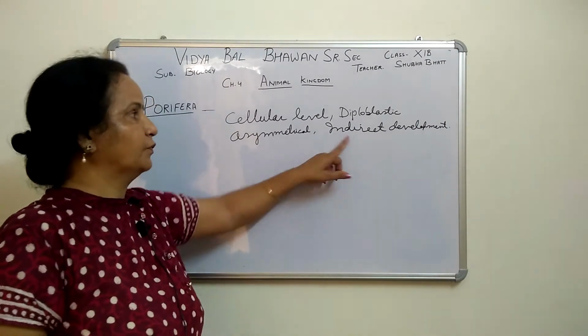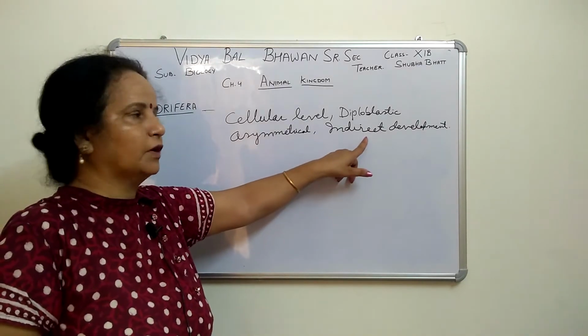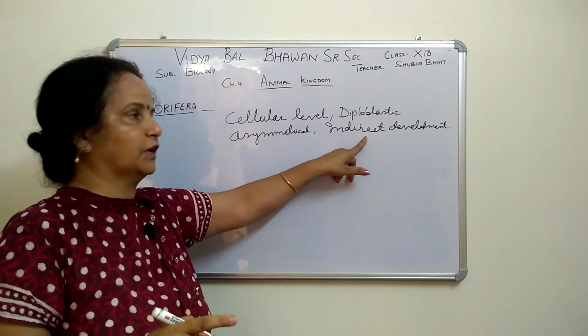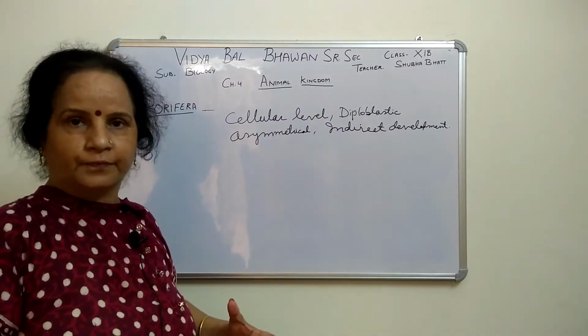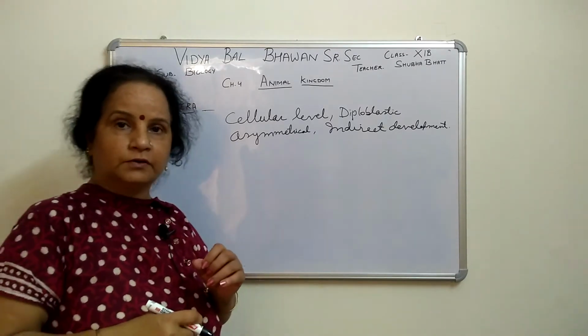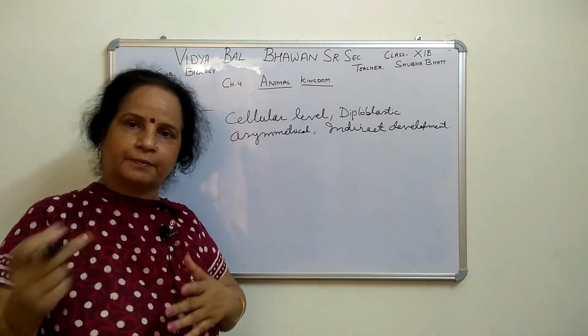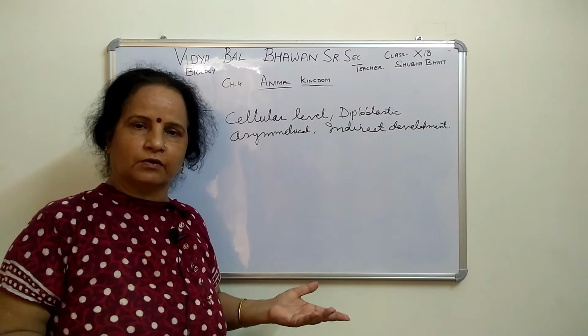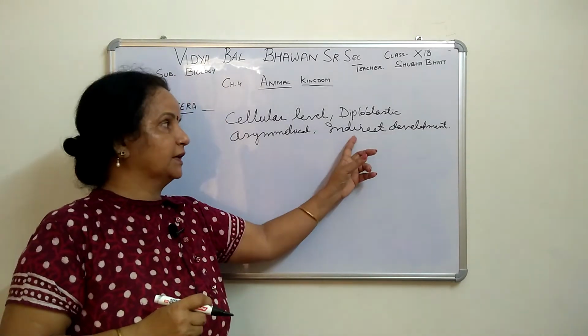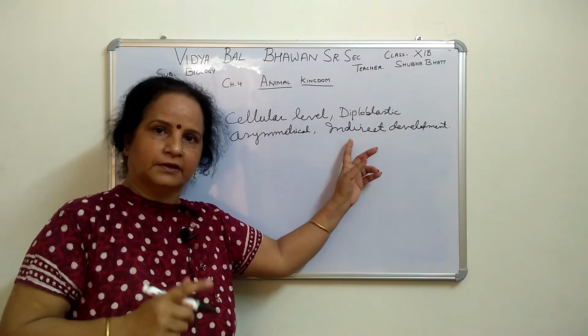That type of development is called indirect development. In our case, we have direct development because the baby is born just like the parents, everything the same except size. But here it is indirect development.